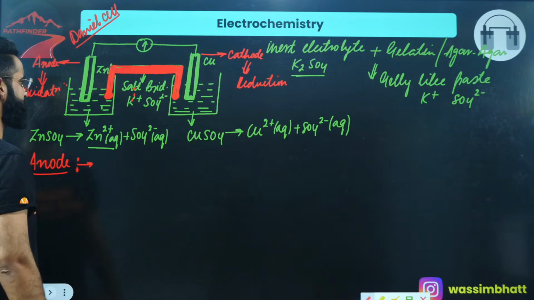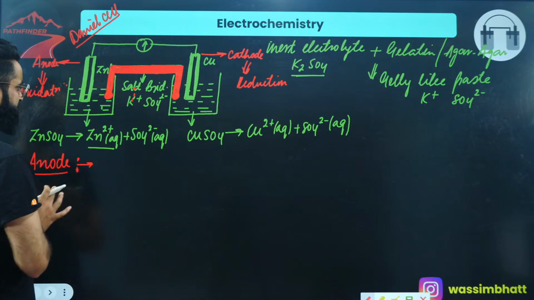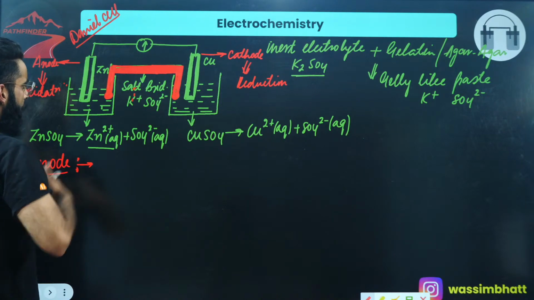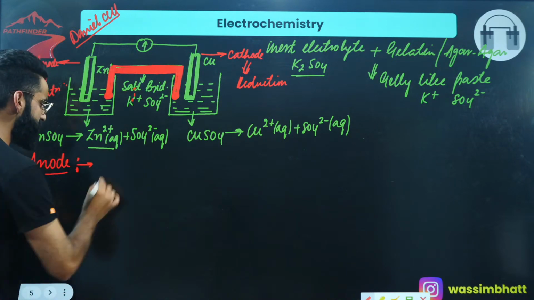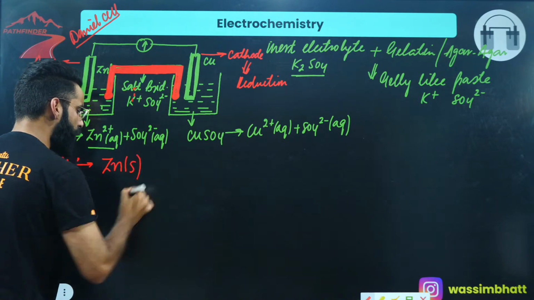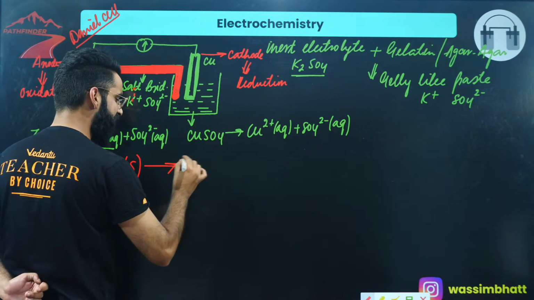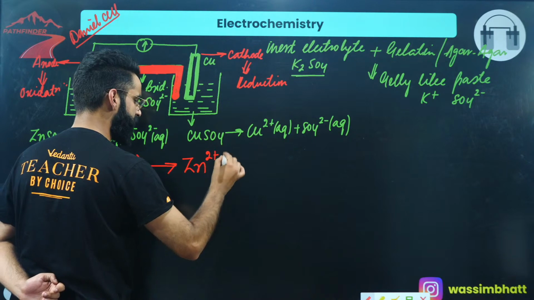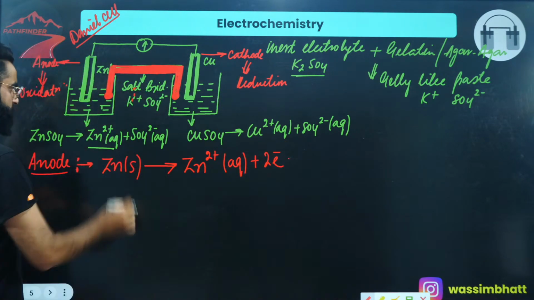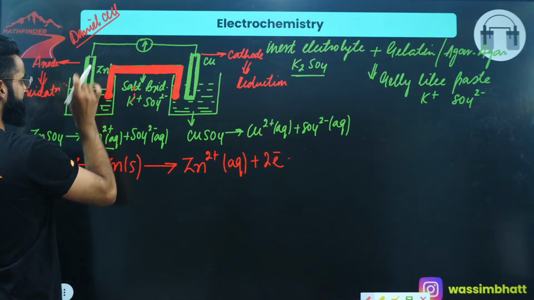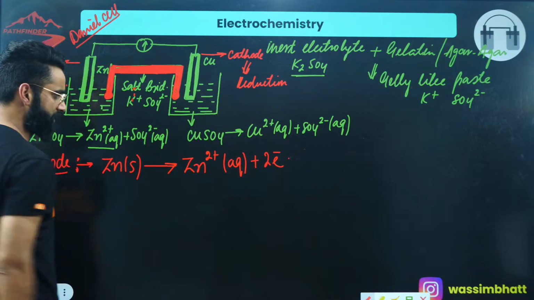Oxidation means loss of electrons, and this loss of electrons is happening at the anode, right? Oxidation of which atom is going to take place? See, this rod is basically made up of zinc atoms. These zinc atoms will undergo oxidation and get converted into Zn2+ aqueous, and with this you get 2 electrons as well. So the atoms of which the rod is made up, that is zinc, have undergone oxidation, got converted into Zn2+, and with this you get 2 electrons.